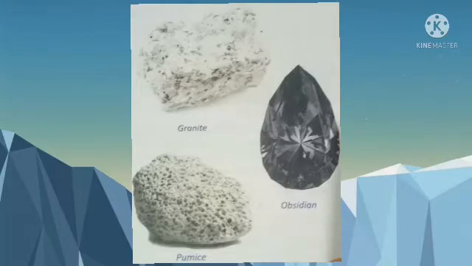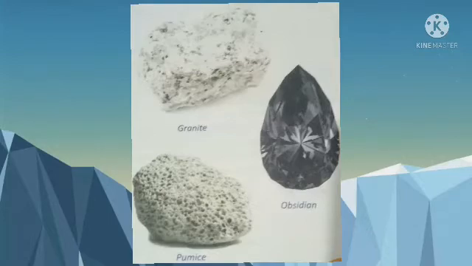Almost 95% of the earth's crust is made up of igneous rocks. Examples of igneous rocks are granite, obsidian and pumice. Granite is very hard and is formed by the slow cooling of lava. It is used extensively as a building material. Then obsidian, it is smooth and glassy and is formed by the quick cooling of lava. It is used in making jewelry and ornaments.